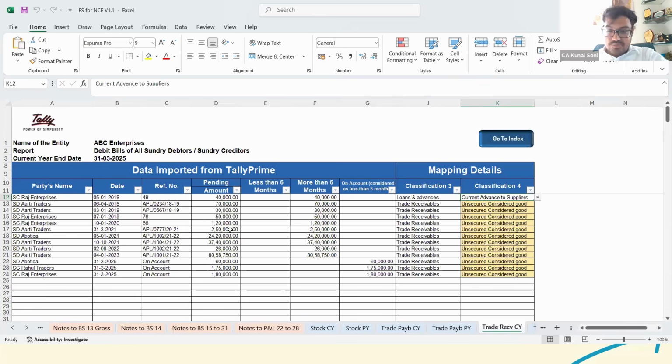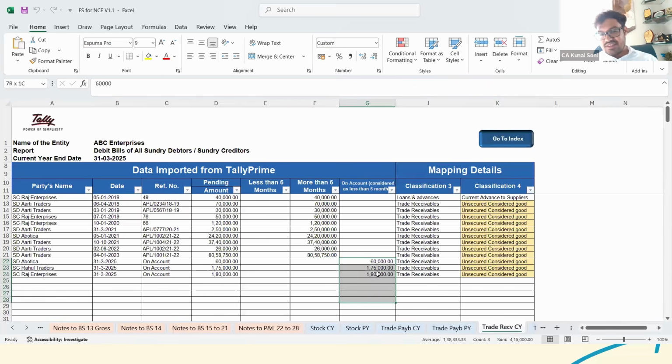Now apart from that, the second option here is a tab for less than 6 and more than 6 months. Apart from that, there is on account, which is considered as less than 6 months. So let's say in Tally, if you have entered certain details currently under the tab of on account, where you have not provided a bill reference or advance or anything, then in that case those would be reflected here.